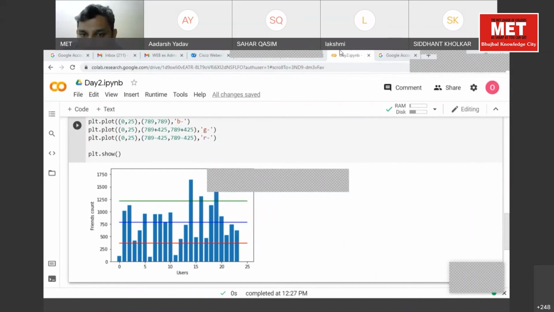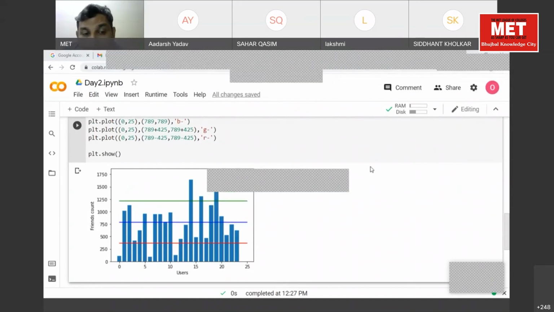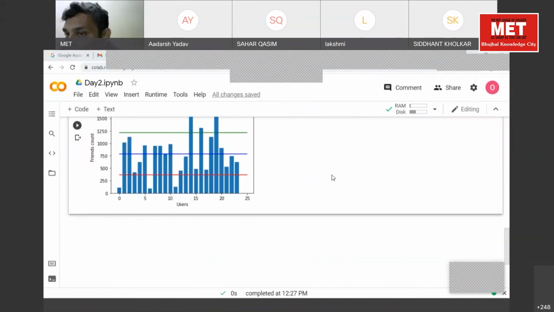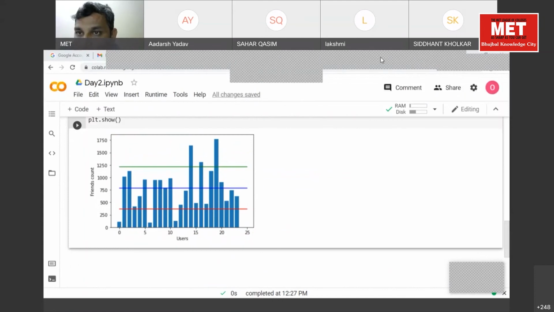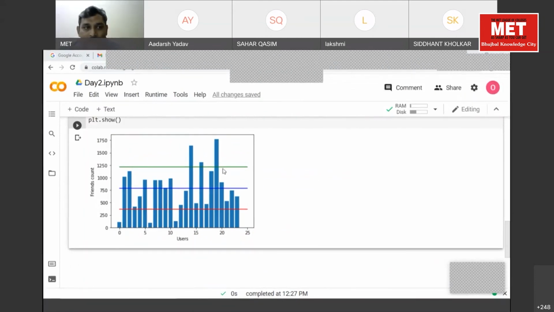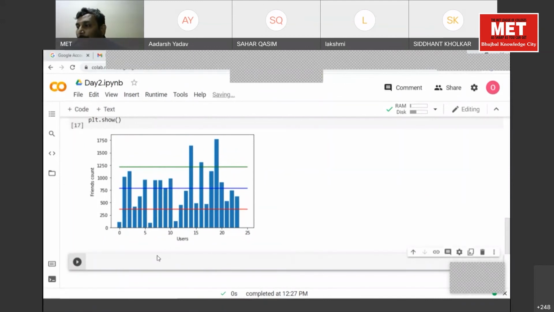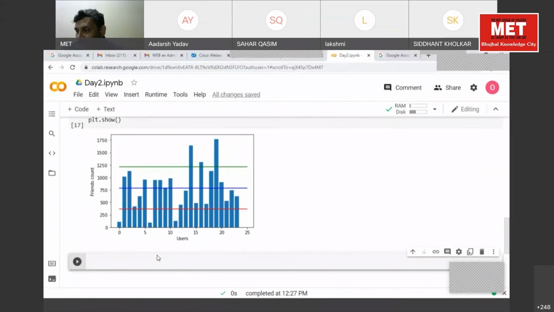Okay. Now, what will we do? We will compute the Z-score for this particular data set. How to do that? Now, a little programming will be required here. So what was the equation? I'll just try to type the equation, and I'll come back to my question of standard deviation and Z-score.